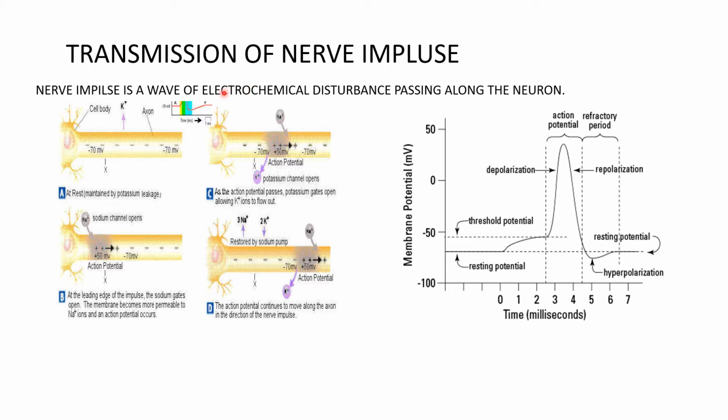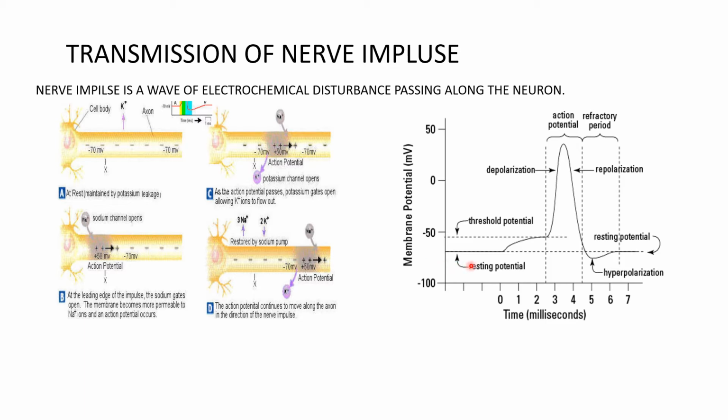Now let's see how transmission of nerve impulse takes place. So nerve impulse is a wave of electrochemical disturbance passing along the neuron. What happens is, when there is no stimulus, the nerve is resting. So the resting potential is -70. As I told you, it is electrochemical, so electro means voltage will come inside. So the resting potential is -70.